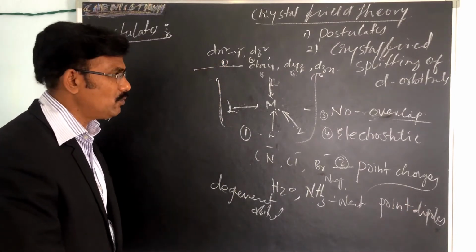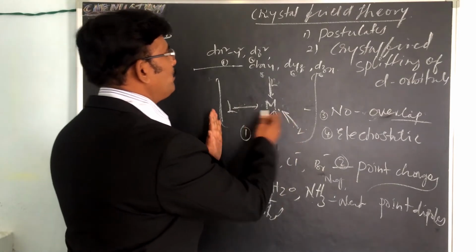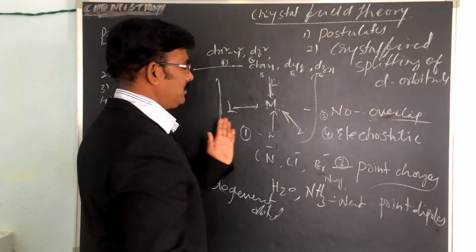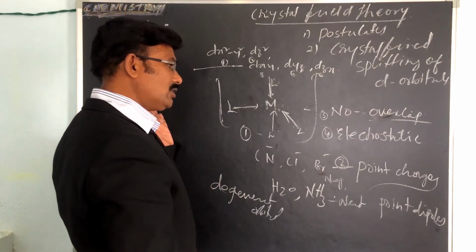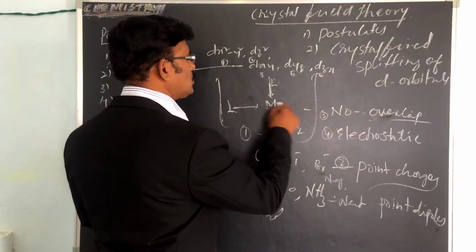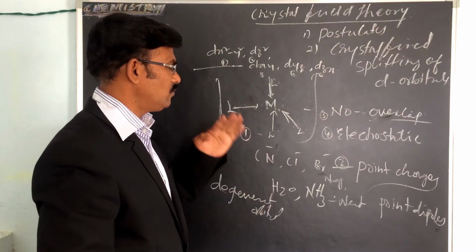The third postulate is there is no overlap between the metal orbitals and ligand orbitals. And the fourth postulate is that the attraction is purely electrostatic force.